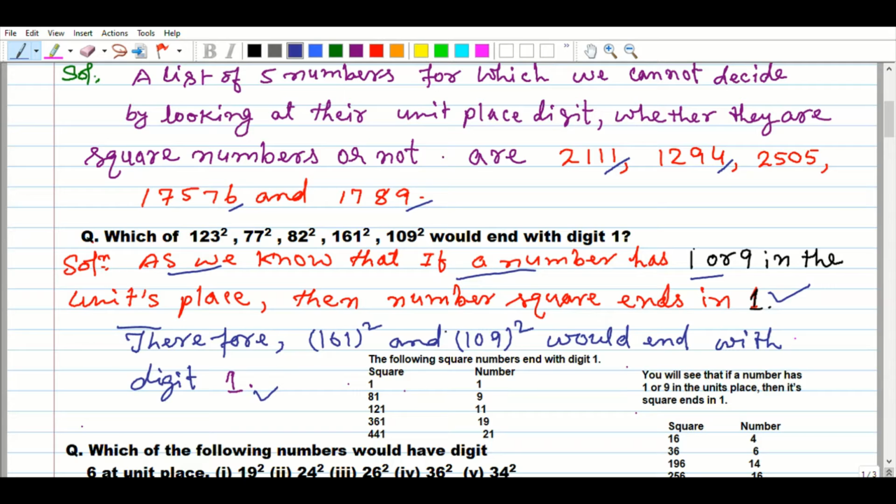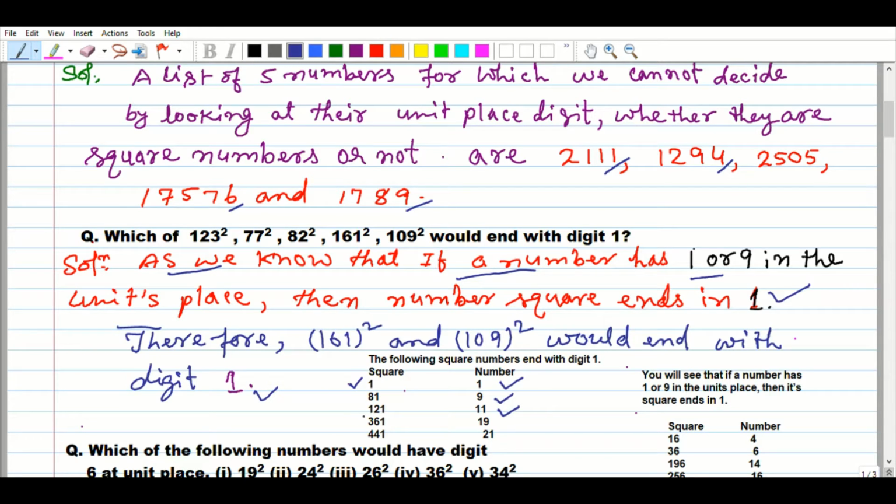Again I have listed the numbers here. 1 square always contains 1 at the unit place. 9 square always contains 1 at the unit place. 11 square always contains 1 at the unit place. 19 square is 361, it also contains digit 1 at the unit place. 21 square also contains 1 at the unit place.